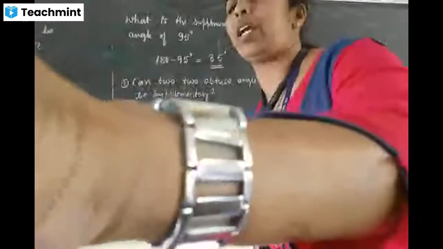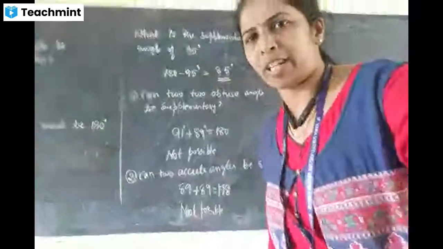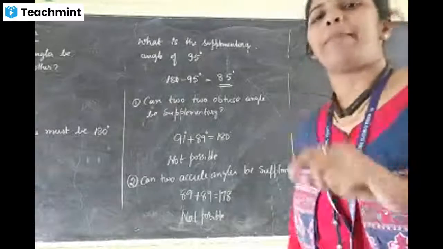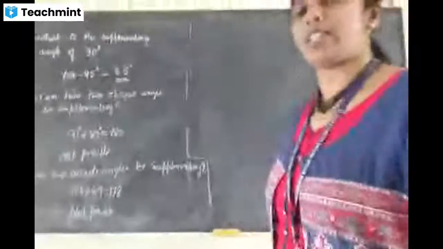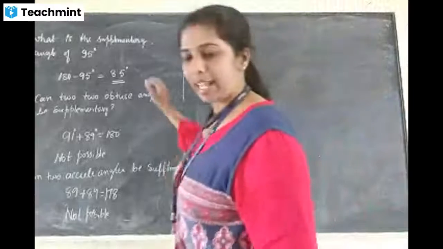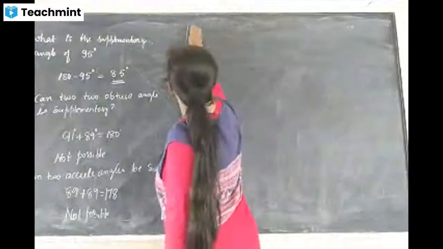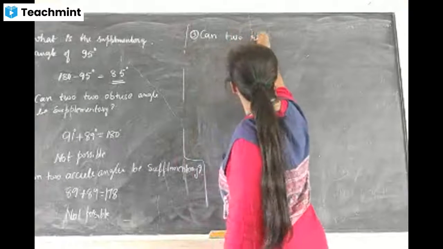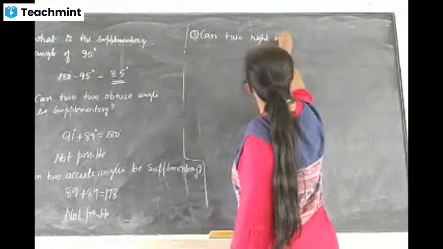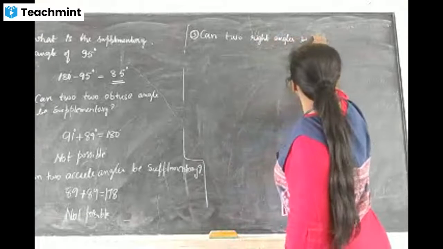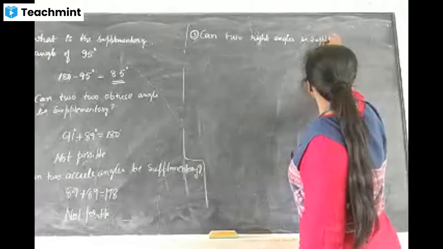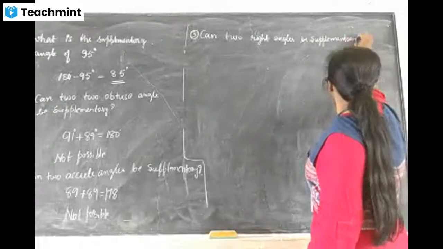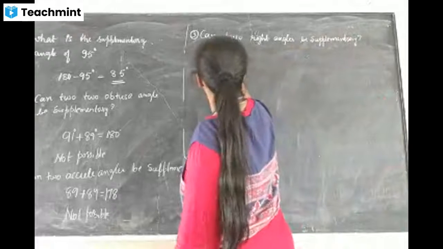Why? 90 degree plus 90 degree is equal to 180 degree. Very good. Yes, possible.